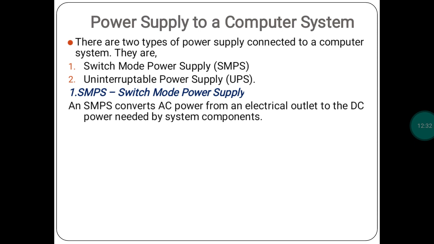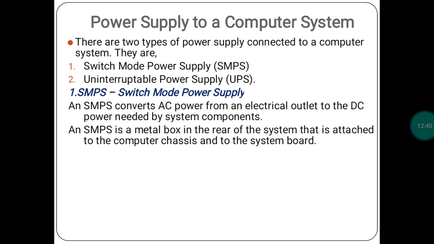The SMPS's work is converting the power supply from AC to DC, because our computer system needs DC only, not AC. An SMPS is a metal box in the rear of the system that is attached to the computer chassis and to the system board. It is connected to your motherboard and cabinet. In simple words, chassis means cabinet.